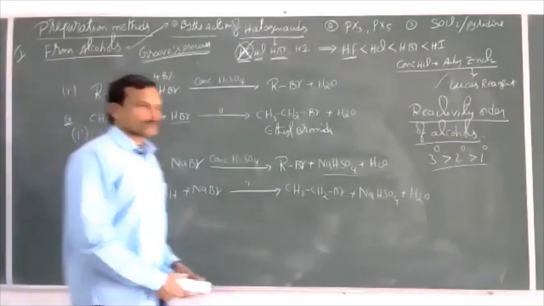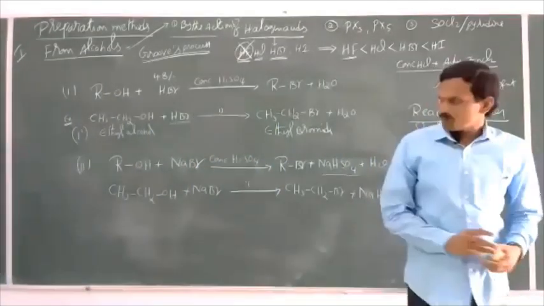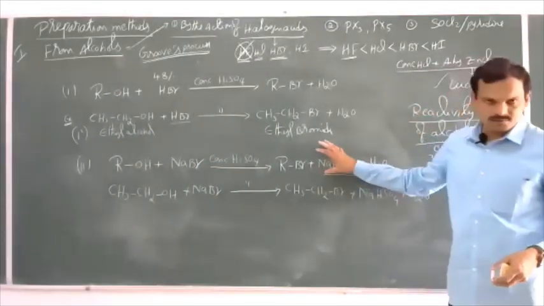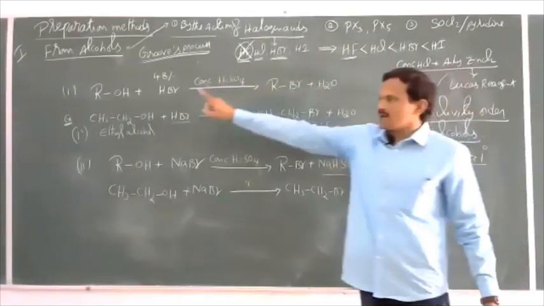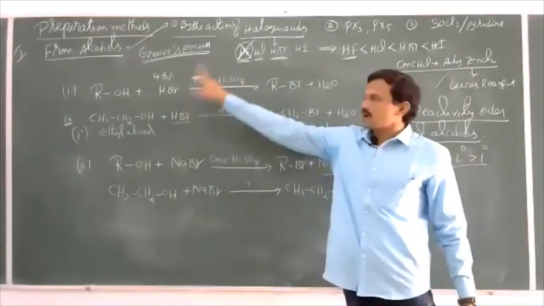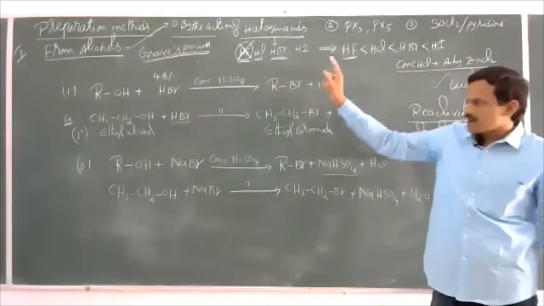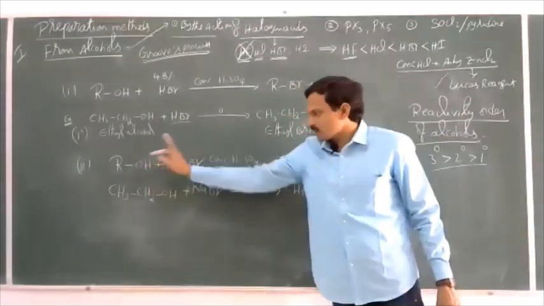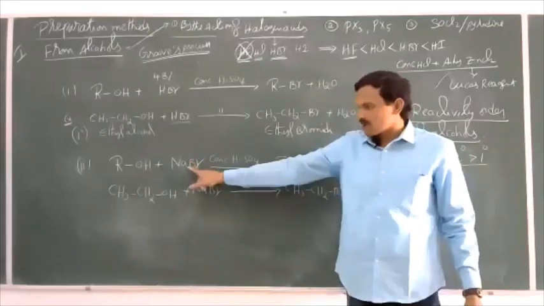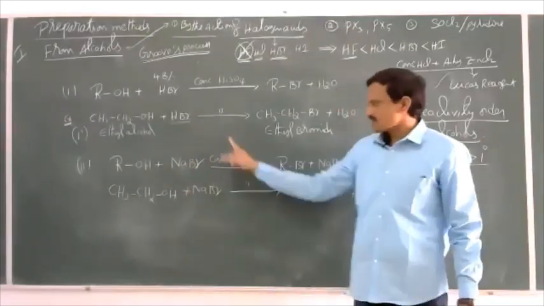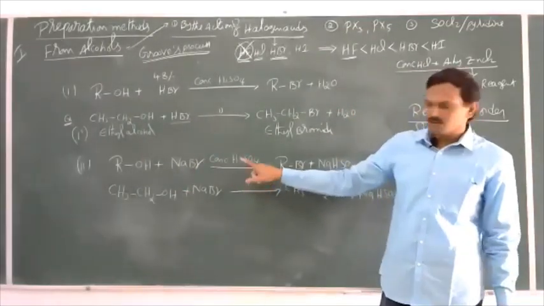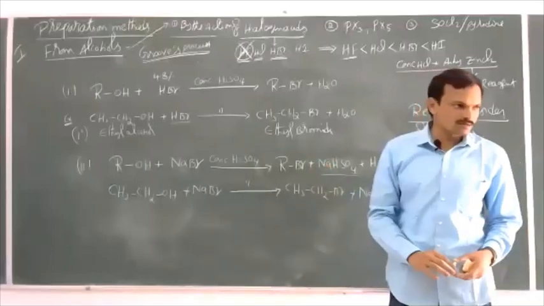So this is the preparation method for bromoalkanes. When primary alcohols react with hydrogen bromide in the presence of H2SO4, we can get bromoalkane. Or when primary alcohols are allowed to react with sodium bromide or potassium bromide in the presence of concentrated H2SO4, then we can get bromoalkanes.